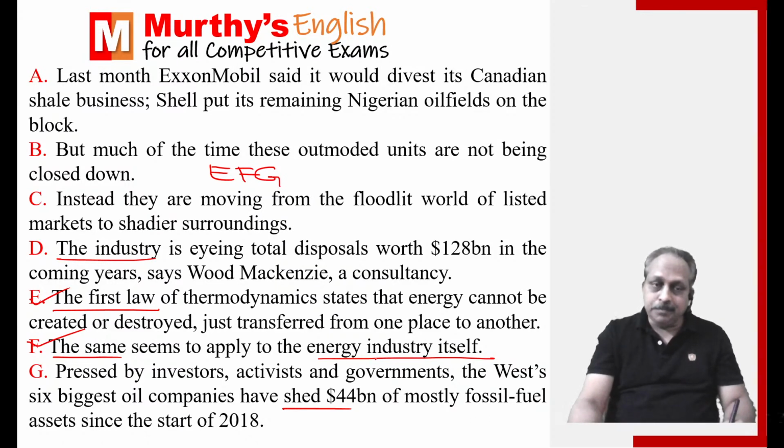To justify this statement, the same seems to apply to the energy industry itself. Pressed by investors, activists, and governments, the West's six biggest oil companies have shed 44 billion US dollars of mostly fossil fuel assets since the start of 2018. Shed means to dispose of. Here you have the continuity of thought. The industry is eyeing total disposals worth $128 billion in the coming years, says Wood Mackenzie, a consultancy. Then you have D, E, F, G, D. Very good. Then it should be easy.